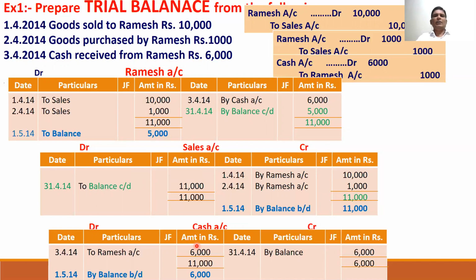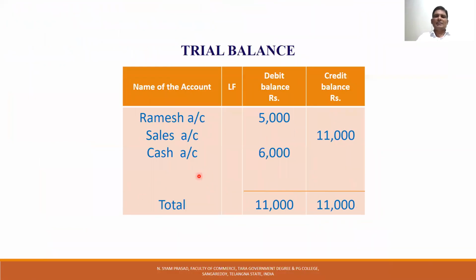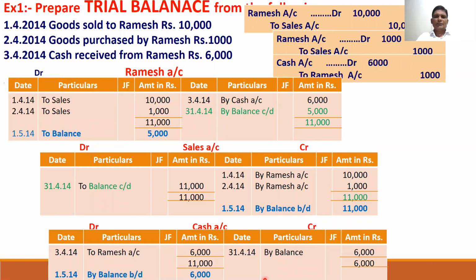So once again, the first stage of accounting process is journal. The second stage is ledger. The third stage is trial balance. I will show all these in one simple problem. First journal: goods sold to Ramesh. When we sell goods to Ramesh, sales account is obviously credited because it's a credit transaction. The receiver, Ramesh account, is debited: Ramesh account to sales account.